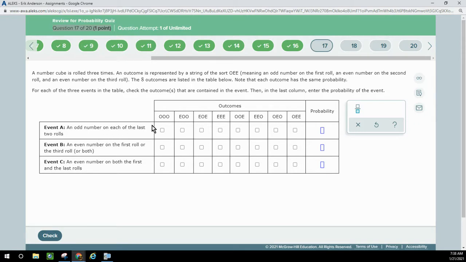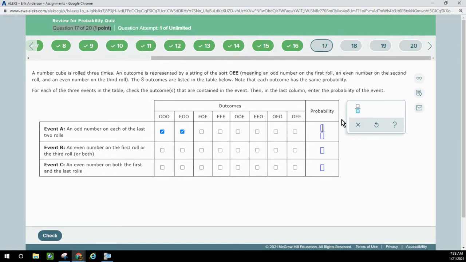the last 2 rolls. So this one has odd, odd. This one has odd, odd. But these ones do not. So that would be 1, 2, 3, 4, 5, 6, 7, 8. 2 out of 8. It doesn't say that it has to be simplified, so I'm going to see if 2 out of 8 works. Otherwise, we'll put 1 out of 4.